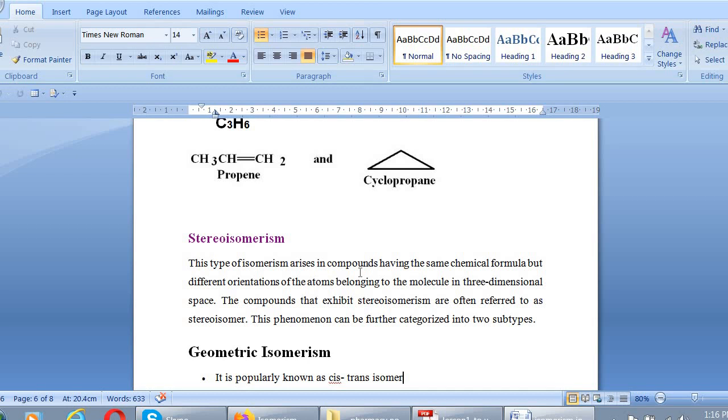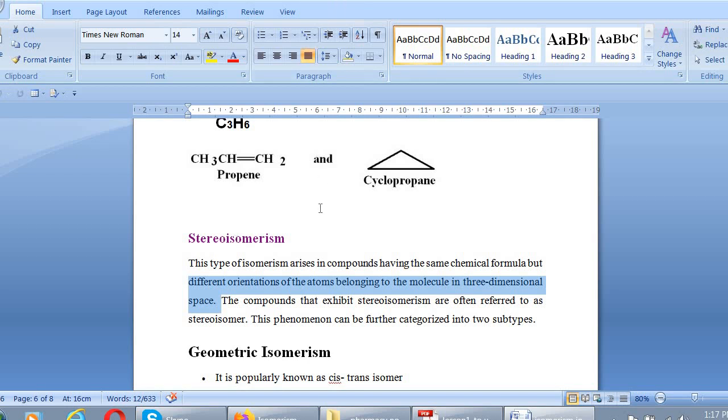Now the next type is stereoisomerism. What is stereoisomerism? Compounds which have the same molecular formula but different spatial arrangement, meaning different arrangement in three-dimensional space, are known as stereoisomers. I read it again. This type of isomerism arises in compounds which have the same chemical formula but different orientation of atoms belonging to the molecule in three-dimensional space, is known as stereoisomerism, and the compounds are known as stereoisomers.